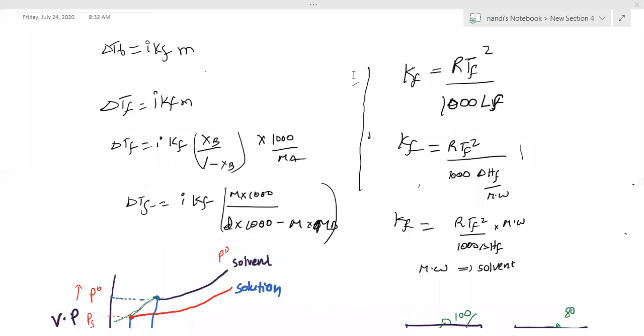Okay. Have you solved any problems regarding delta TB formulas? Any problems? Delta TB related problems? Anything? No?